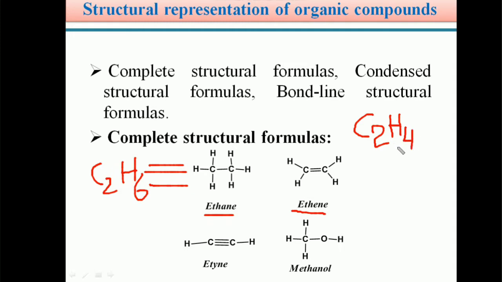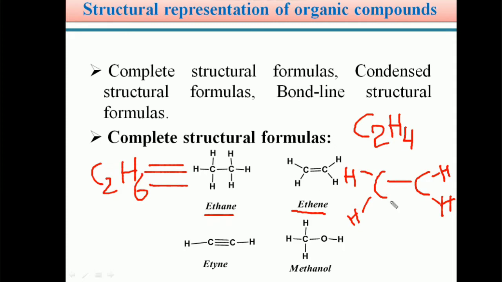C2H4 is the molecular formula of ethene, or ethylene. Students, we know carbon has a maximum valency of 4. So each carbon is connected with two hydrogen atoms, and the other carbon is also connected with two hydrogen atoms in the case of the ethene or ethylene molecule. And there is a single sigma bond between carbon and carbon.